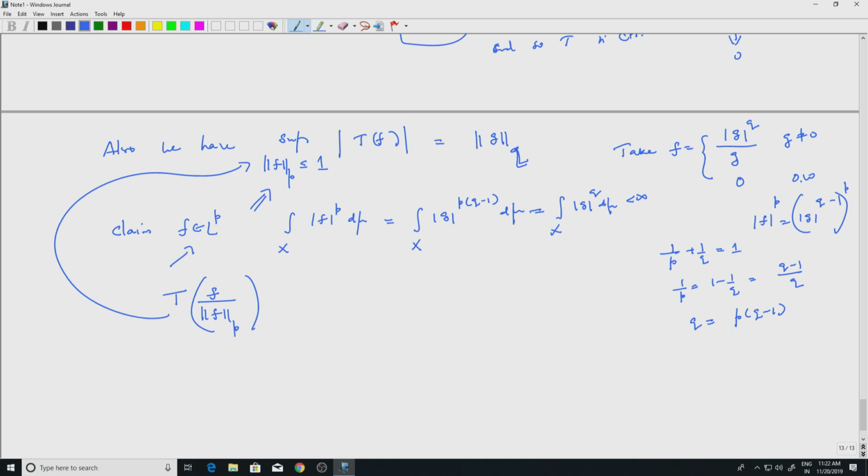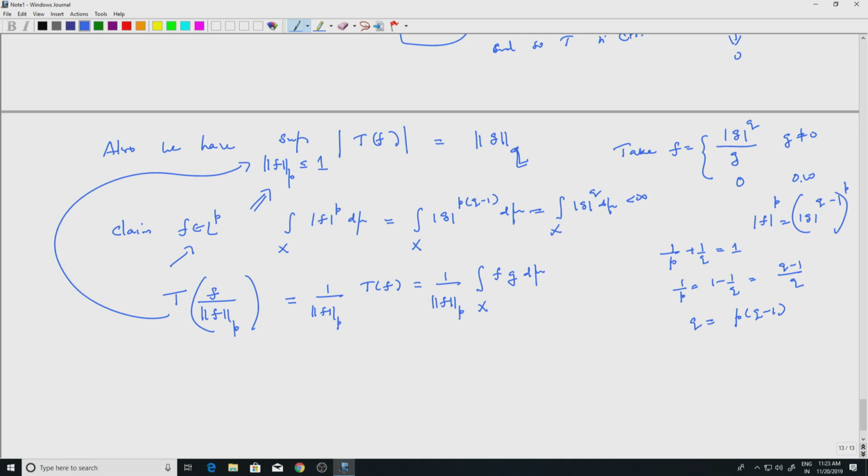So this would be equal to 1 by the L^p norm of f, because the norm of f is a positive number and T is linear, so that comes out, T of f. Well, T of f is defined to be the integral against g. So 1 by L^p norm of f times the integral over x of f times g d mu, that is how it is defined.